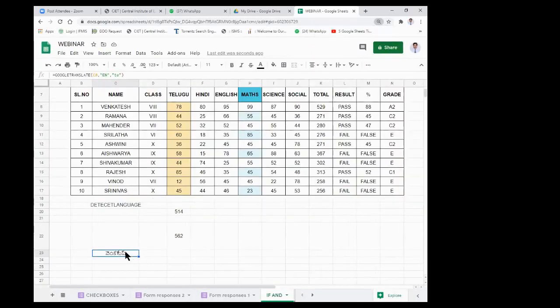And you see this is the formula here, okay, instead of C8 let me take C9 for example, and I am pressing enter. It translated, you see, from English Ramana to Telugu, right? In such a way we can translate to any other language, even Chinese or Korean. Of course, we need not talk about China now.